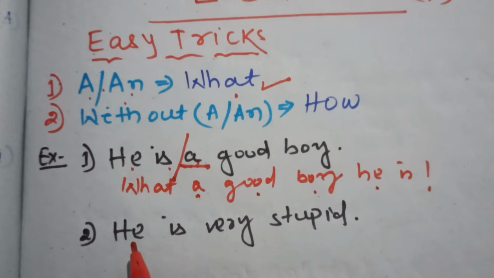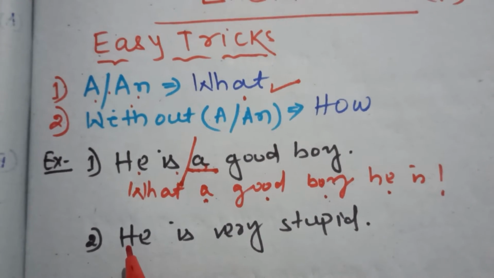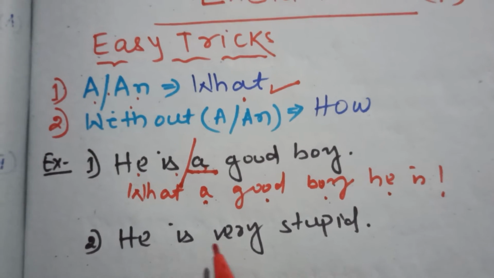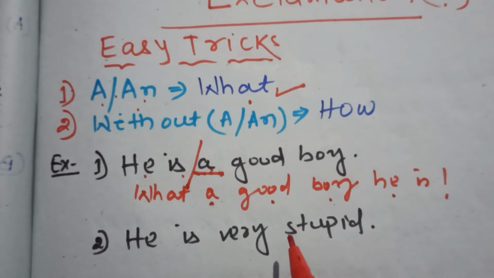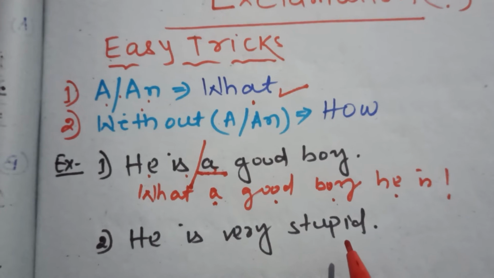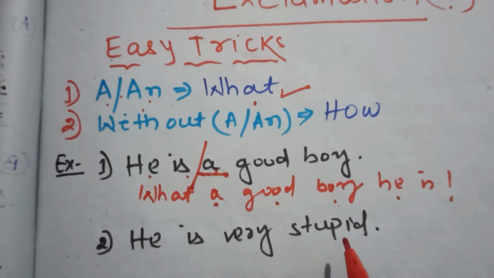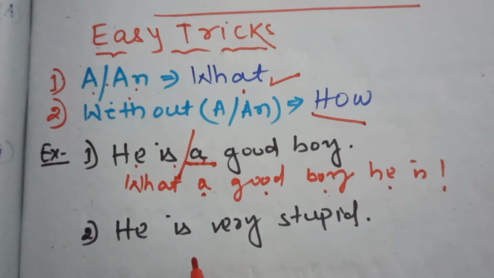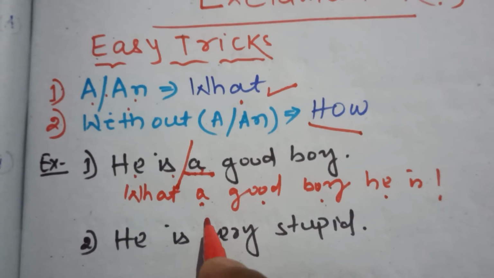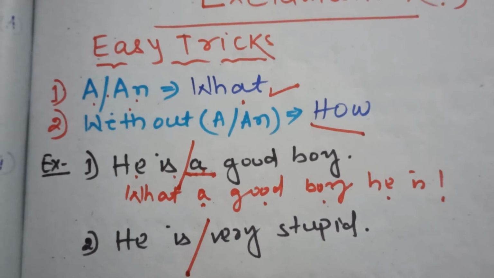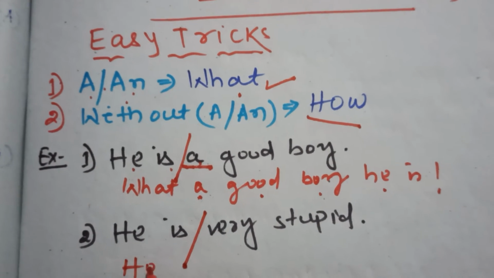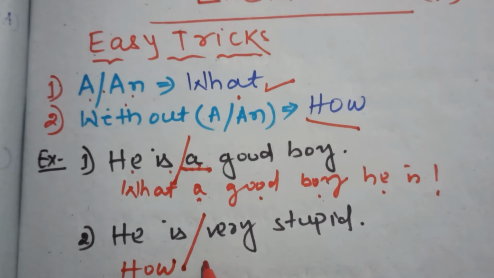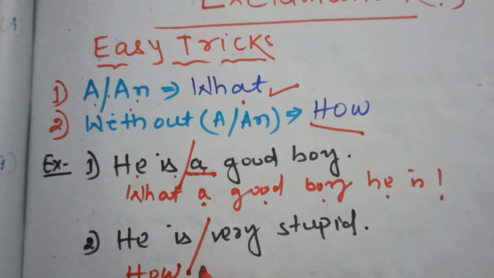Without article, you can see here is no article, there is no a or an. So in this case, we must use how. How does it work? Subject and verb. How very stupid.